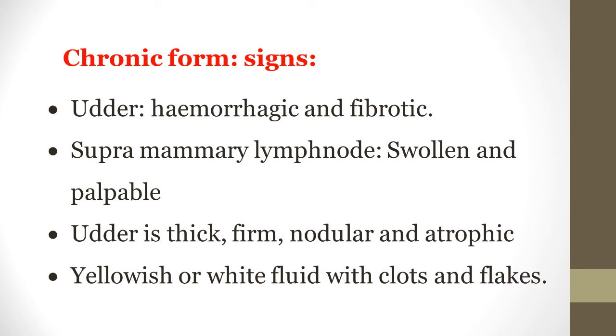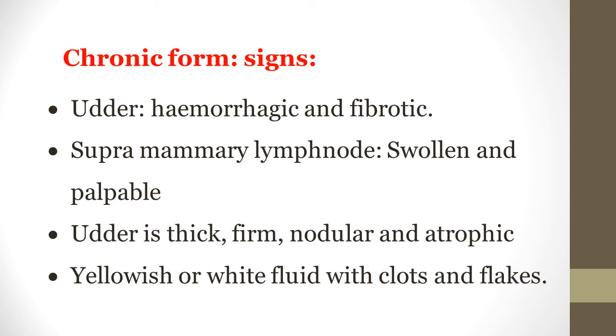Here we will see the signs of chronic mastitis. Chronic mastitis develops slowly and its duration is very long, sometimes unending, and the udder may get dry, or sometimes it is a result or a complication of acute mastitis. Here the udder is hemorrhagic and mostly fibrotic, with development of fibrous tissue.